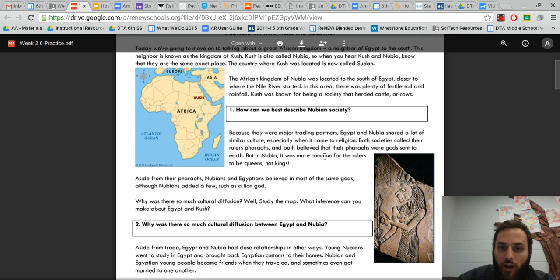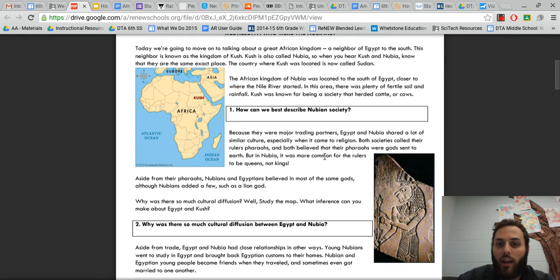Because they were major trading partners, Egypt and Nubia shared a lot of similar culture, especially when it came to religion. Both societies called their rulers pharaohs, and both believed that their pharaohs were gods sent to earth. But in Nubia, it was more common for the rulers to be queens, not kings.